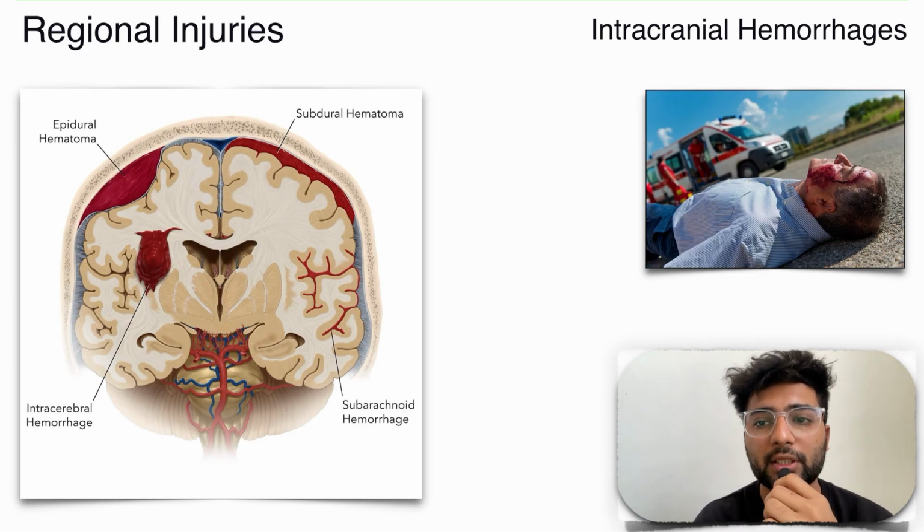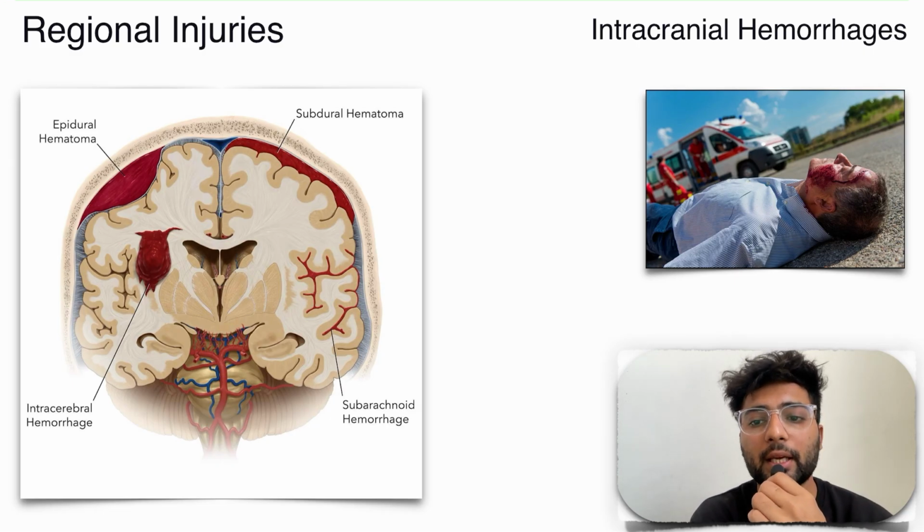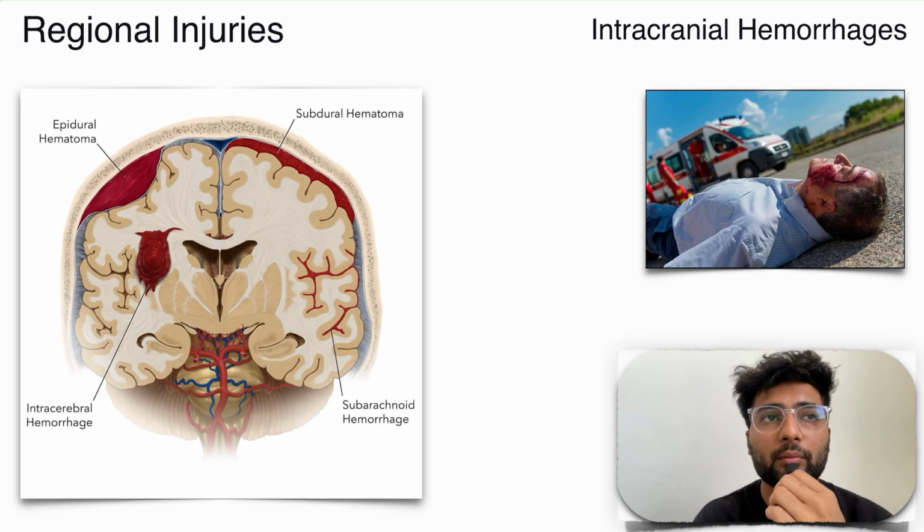Now, whenever there is a trauma to the head, the blood vessels get ruptured and this leads to bleeding inside the head. Based upon the type of blood vessels that are getting injured and the age of the patient, there are different types of regional injuries or intracranial hemorrhages. We are dividing them into epidural hematoma, subdural hematoma, intracerebral hemorrhage or subarachnoid hemorrhage.